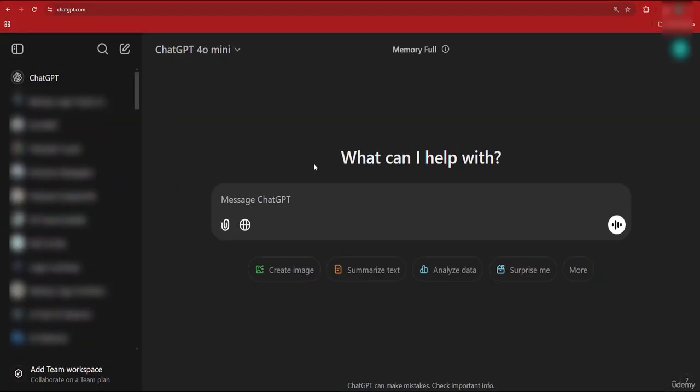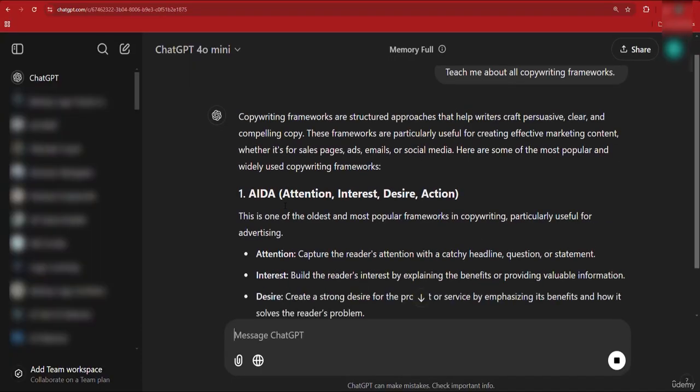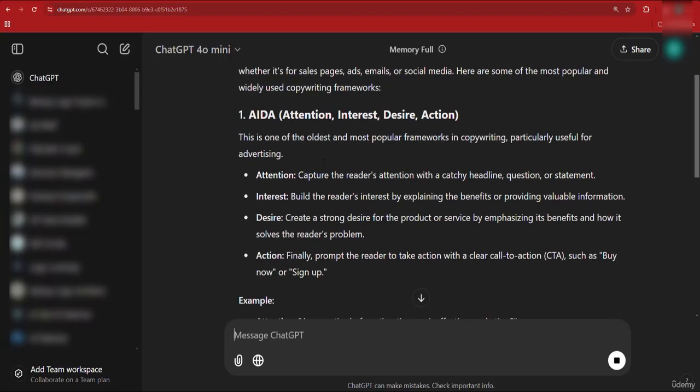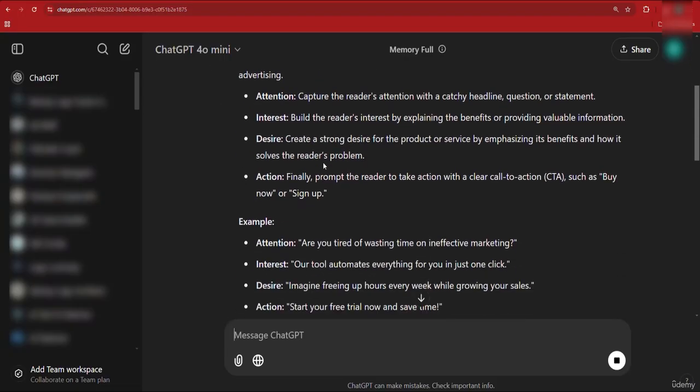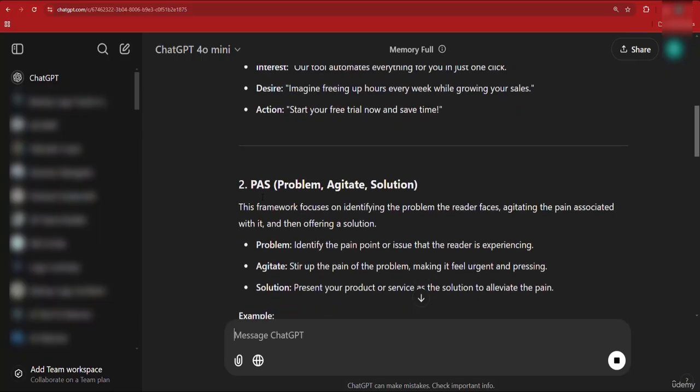But for those of you that don't know what I'm talking about, let me just write a prompt here. So here I'm saying, teach me about all copywriting frameworks. And if I hit enter, it's going to go into teacher mode. And now it's giving us all the copywriting frameworks that exist. AIDA, which stands for attention, interest, desire, action. It's basically explaining what each letter is. PAS, which is what we're going to use, which is problem, agitate, solve, or problem, agitate, solution.